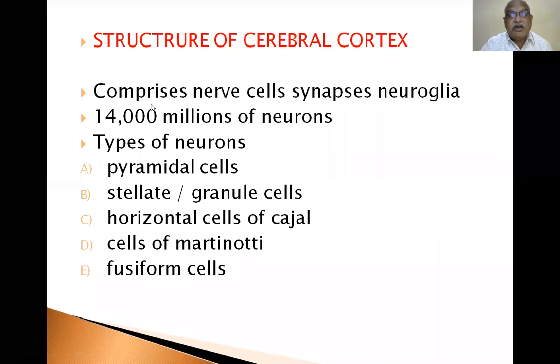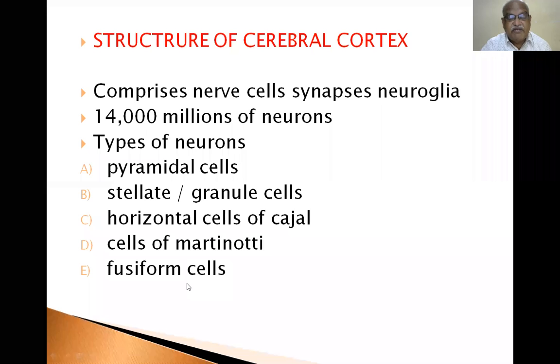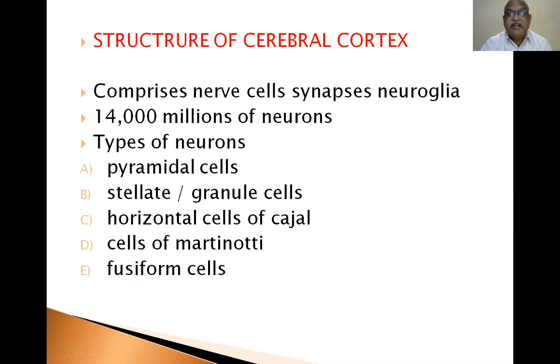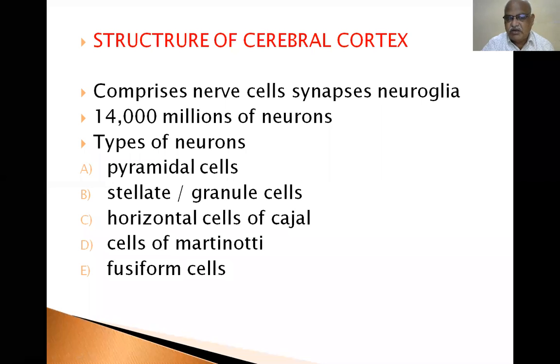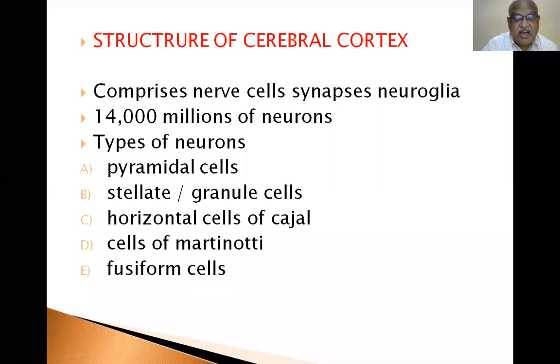So, you have to write, there are 14,000 million neurons present. All the neurons are divided into 5 groups: pyramidal cells, stellate or granule cells, horizontal cells of Cajal, cells of Martinotti, and fusiform cells.